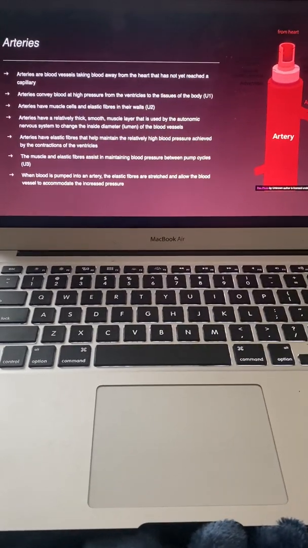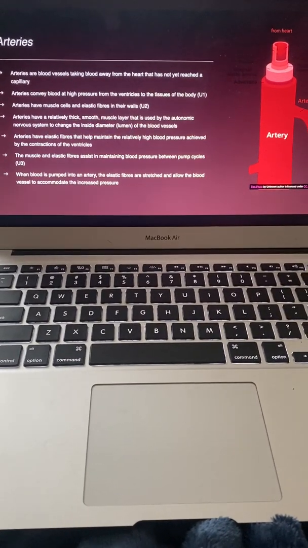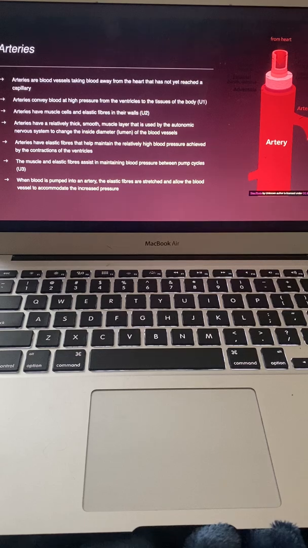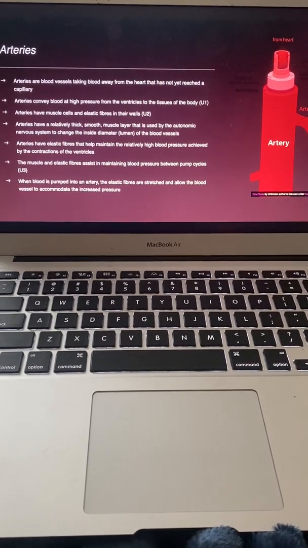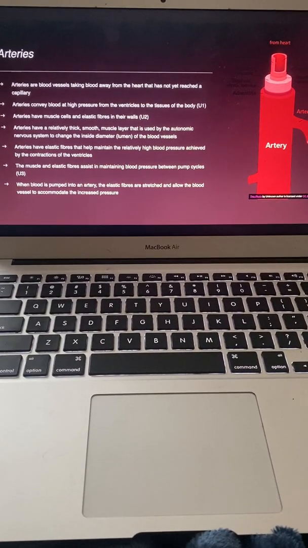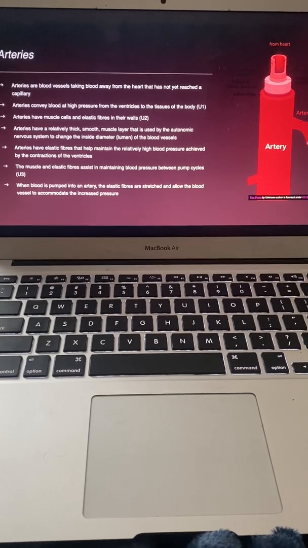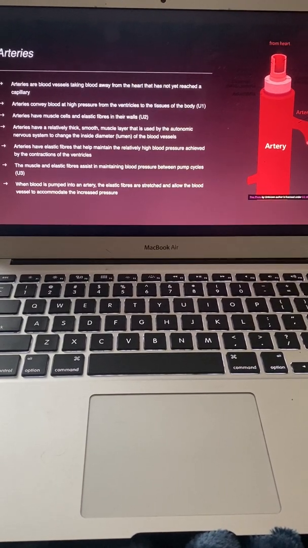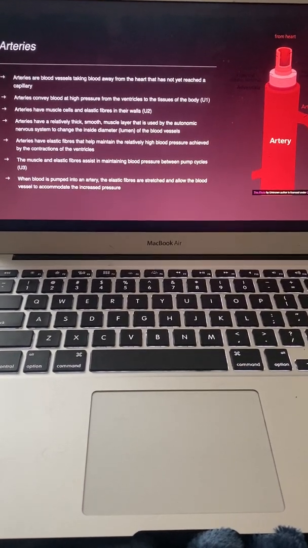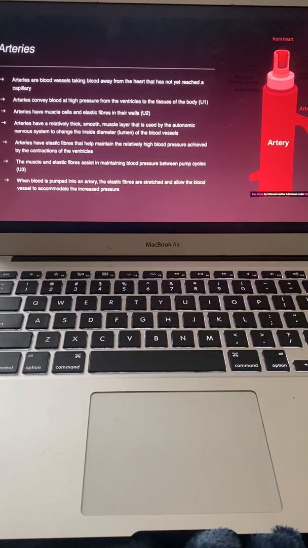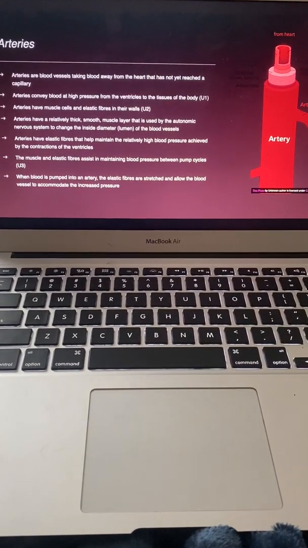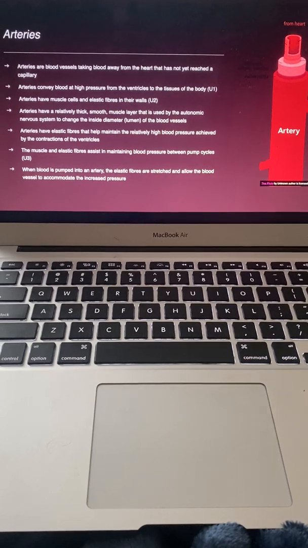Arteries. Arteries are blood vessels taking blood away from the heart that has not yet reached a capillary. Arteries convey blood at high pressure from the ventricles to the tissues of the body. Understanding number 1. Arteries have muscle cells and elastic fibers in their walls, which is our understanding number 2.